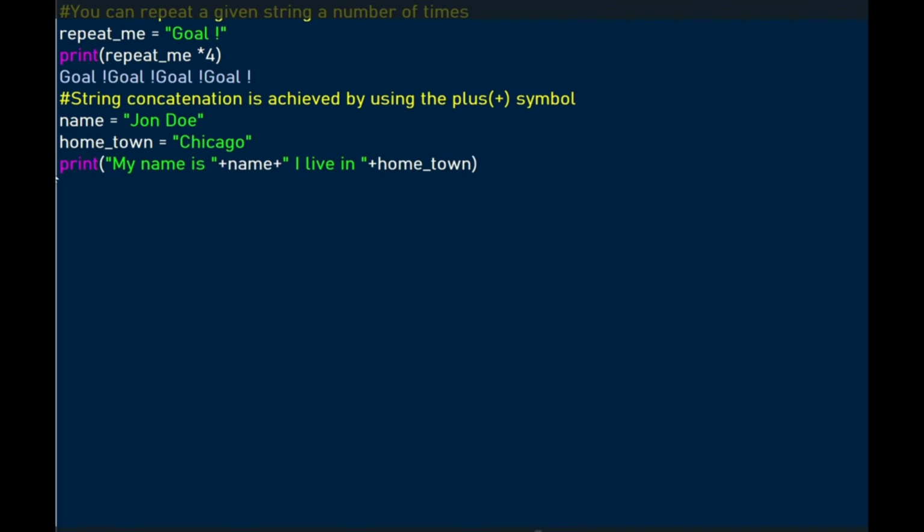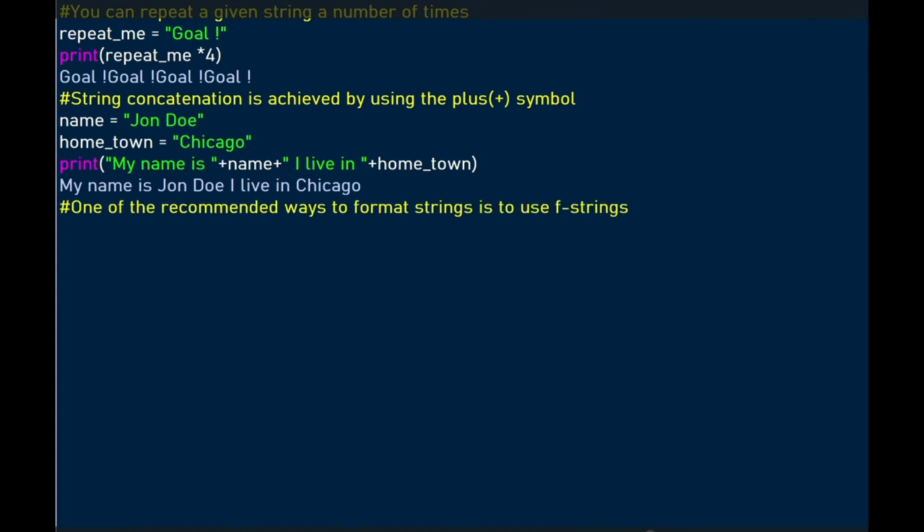So we're concatenating my name is, then by using the concatenation feature, I'll concatenate the name variable, and then I live in is also concatenated to the hometown variable. When we print the result, you're going to see that the result is my name is John Doe, I live in Chicago.